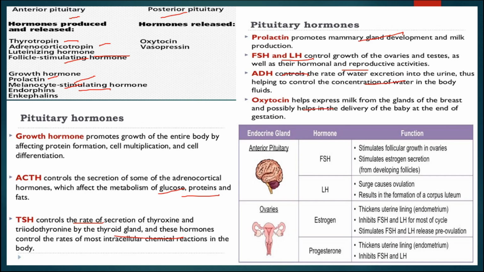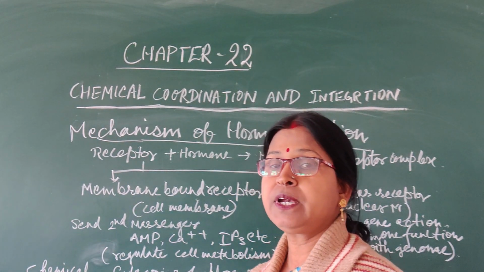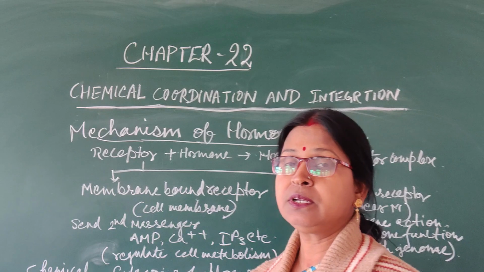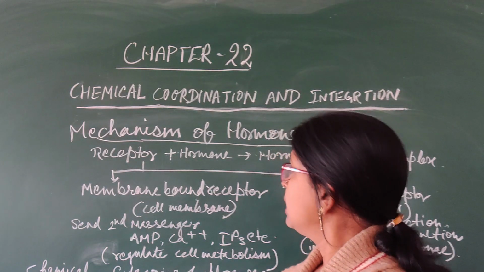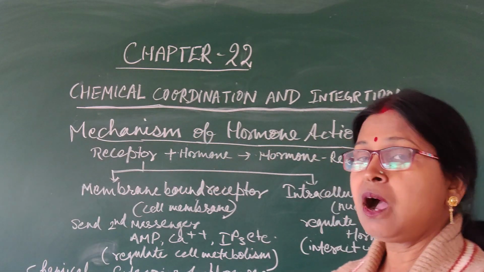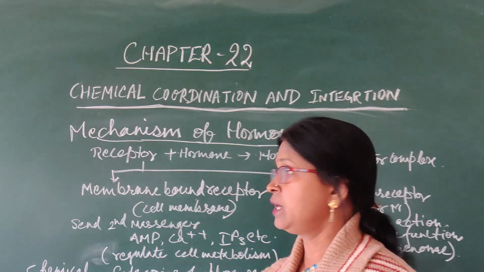Oxytocin helps in expressing milk from the glands of the breast and possibly helps in delivery of the baby at the end of the gestation period. So, in this way different pituitary hormones are performing different types of activities, and here in the diagram we can see the same. We have already discussed different types of hormones secreted by different endocrine glands as well as their effect on various body activities. Now we will discuss the mechanism of hormone action, how these hormones act in our body.